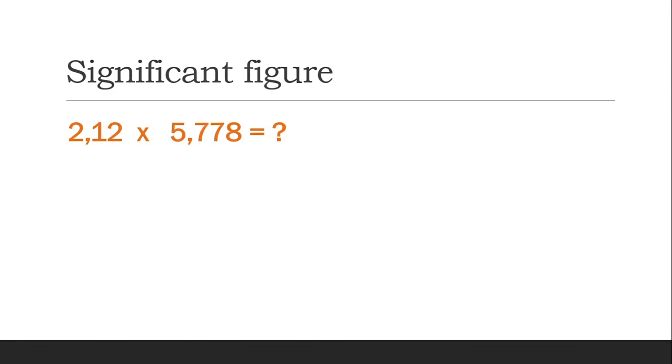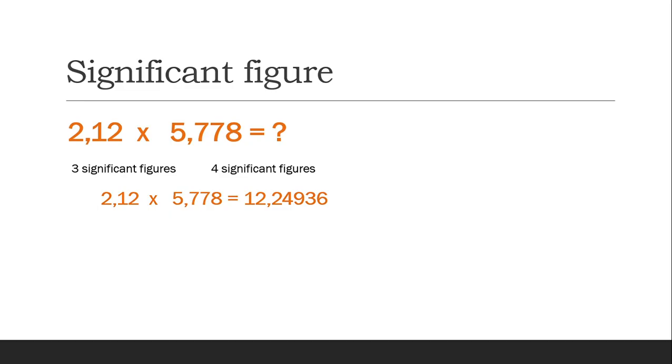And now is a multiplication of significant figures: 2.1 and 2.12 multiplied with 5.778. This is 3 significant figures, and this is 4 significant figures. We multiply. The result here has to be approximated to 3 significant figures. So the result has to be 12.2. That's significant figures.